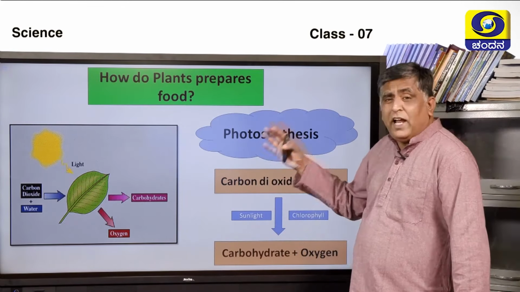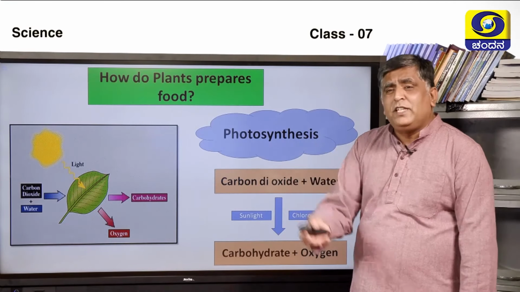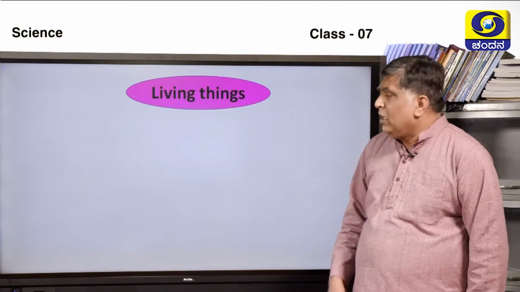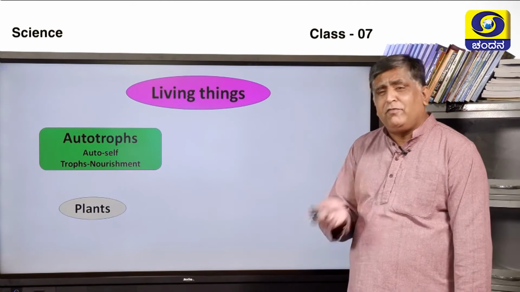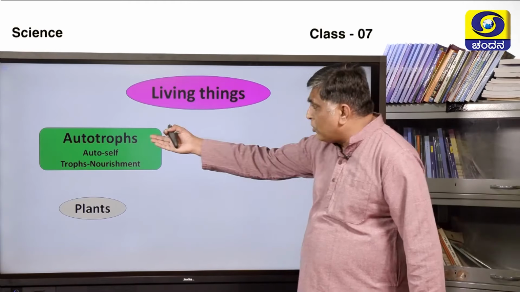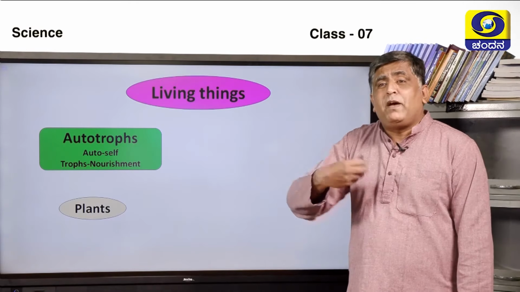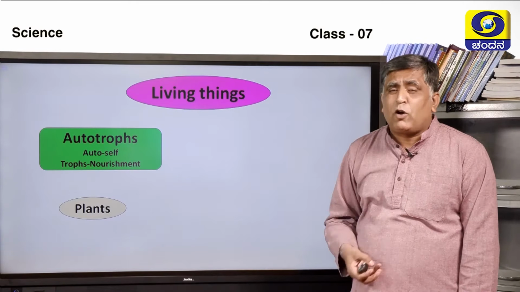Photo means light, synthesis means preparation. Using sunlight, plants prepare their own food. Living things are broadly classified into 2 categories. We know that already, we have discussed it in the previous class, that is autotrophs. Autotrophs means what? They can prepare their own food. Auto means self, troph means nourishment.